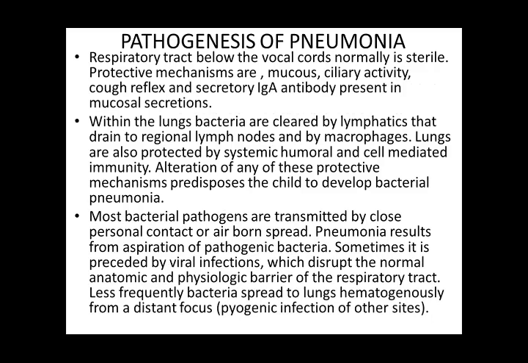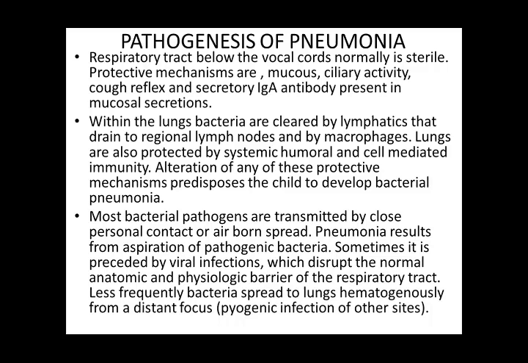For both, there are certain protective mechanisms like mucociliary activity, cough reflex, and the secretory IgA antibody present in the mucosal substance. So these four things tend to protect the respiratory passages from infection: mucus, ciliary activity, cough reflex, and secretory IgA.